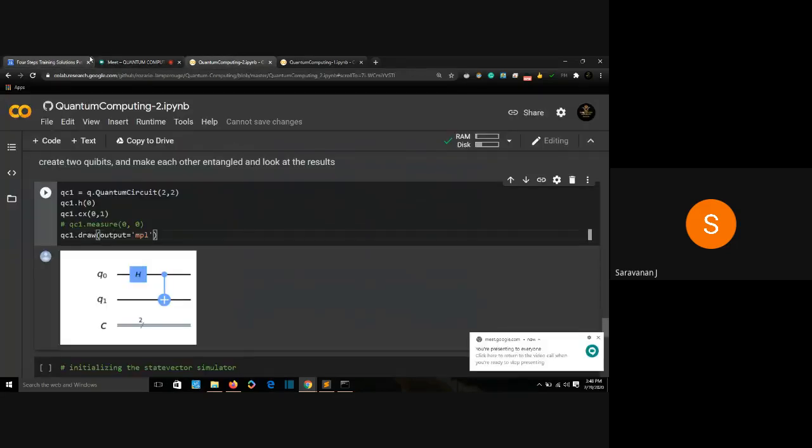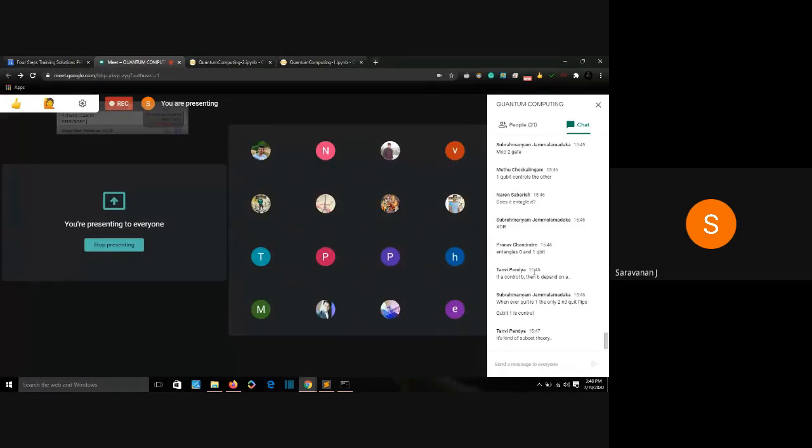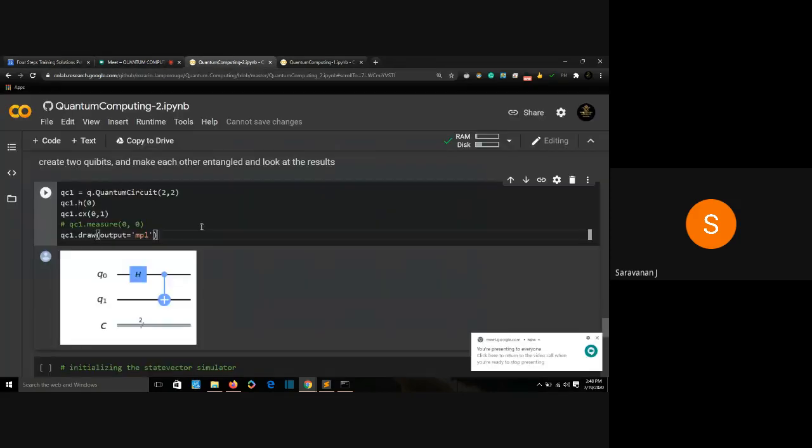All right. So are we clear about this quantum circuit? We have a Hadamard gate, a controlled NOT gate, and we have entangled my Hadamard gate with a controlled NOT gate. I'm entangling my 0th and first qubit using a control NOT gate. Are we clear about this circuit?